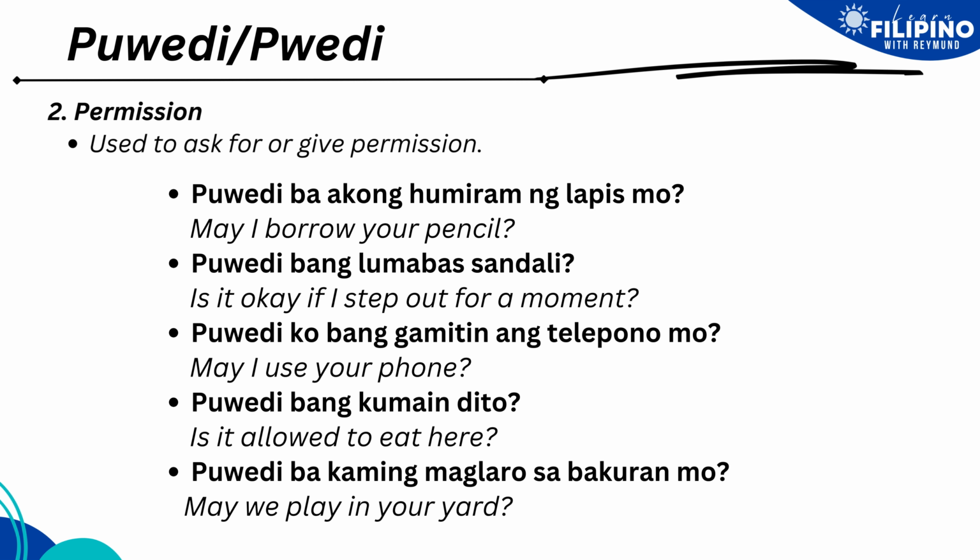Pwede bang kumain dito? Is it allowed to eat here? Kain, that means to eat, and dito is here. Pwede bang kumain dito? Pwede ba kaming maglaro sa bakuran mo? May we play in your yard? So kami is we or us. Maglaro is play. Laro, that's the root word. And then bakuran is a backyard or the yard. So pwede ba kaming maglaro sa bakuran mo?